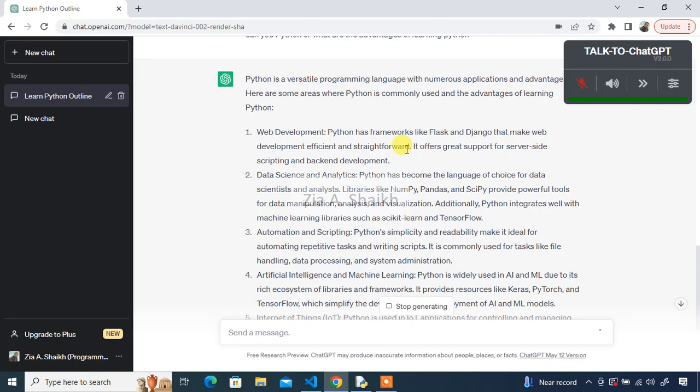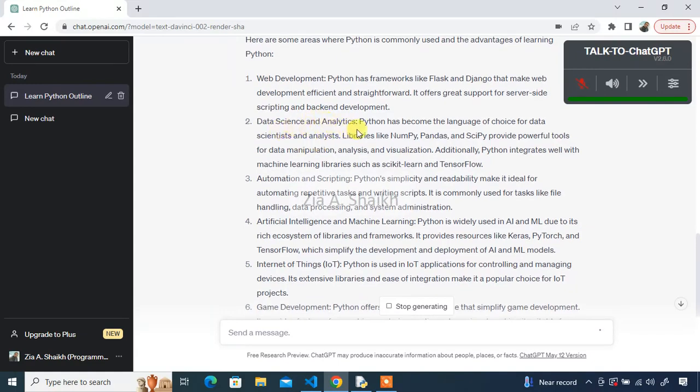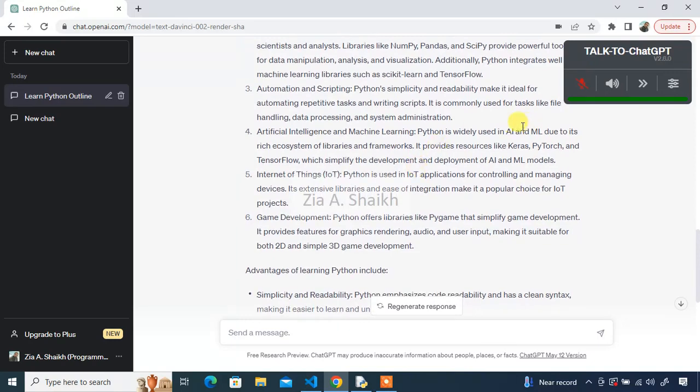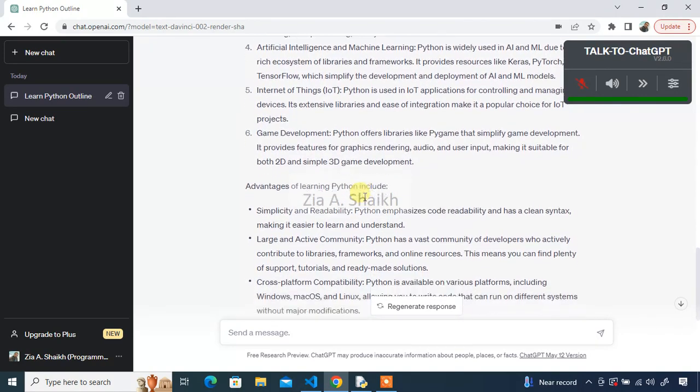Web development: Python has frameworks like Flask and Django, which are web-based frameworks. I'm just quickly reading all these things. You can use it inside data science and analytics for your data. You can use Python for automation and scripting purposes. Python's simplicity and readability make it ideal for automating repetitive tasks and writing scripts, commonly used for tasks like file handling and data processing. You can use it inside artificial intelligence and machine learning too. You can use it for IoT purposes, and you can also use it for game development.